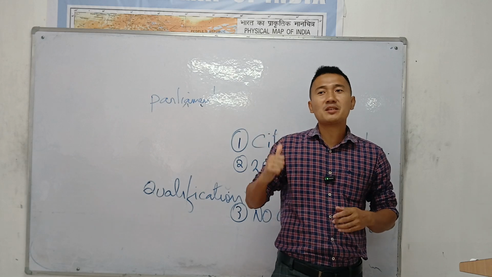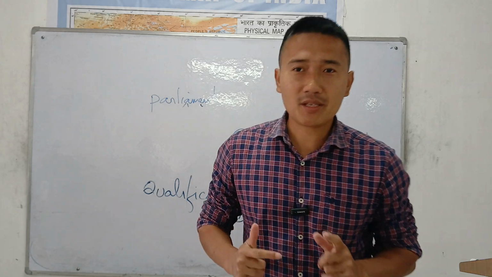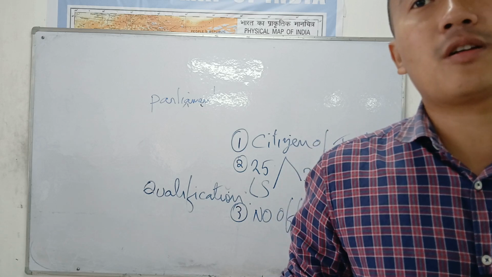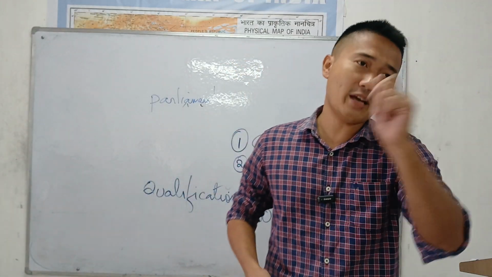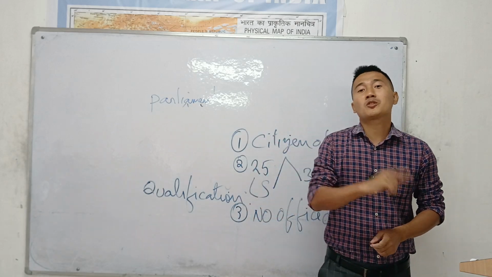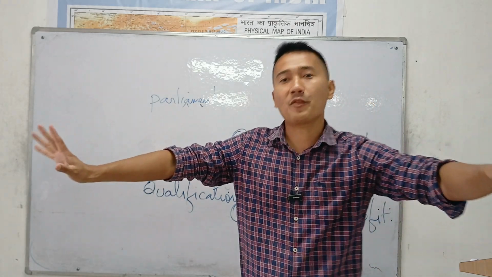I'm going to explain what this office of profit is. If you are an IAS officer, IPS officer, an engineer, or a government doctor, you resign. If you are a government contractor, you resign first. Officially, you should be free because you're going to serve the people now.